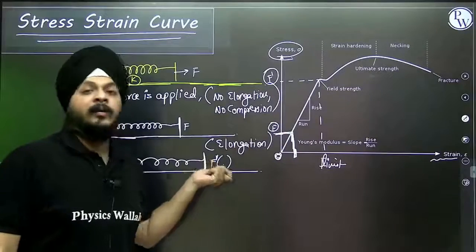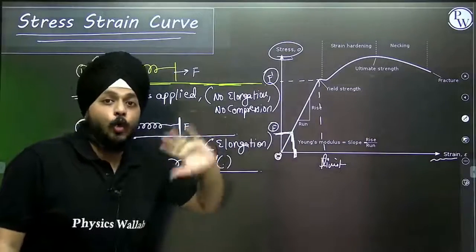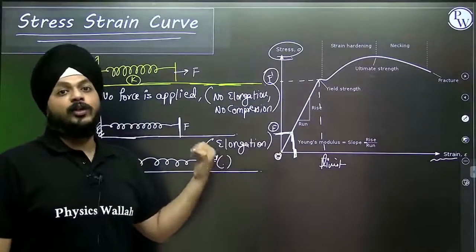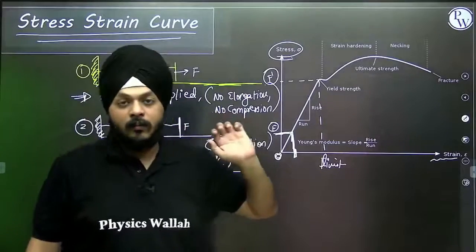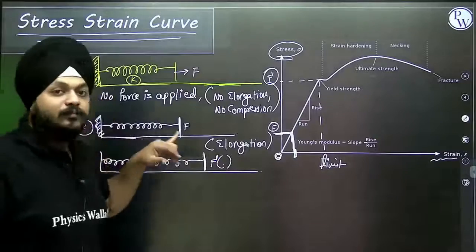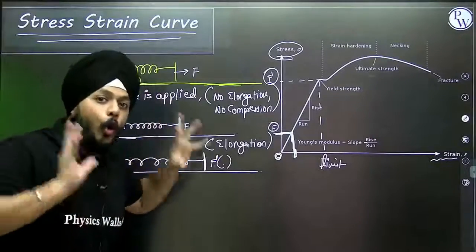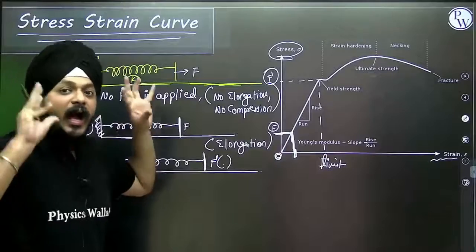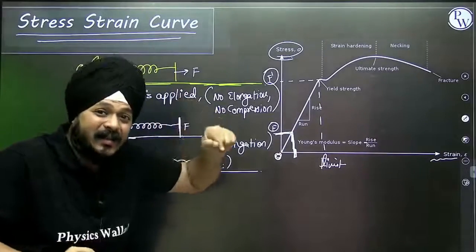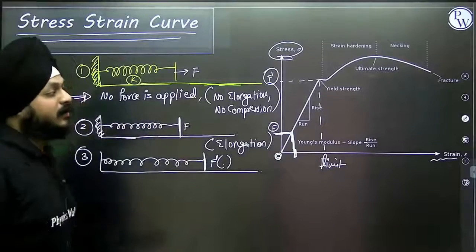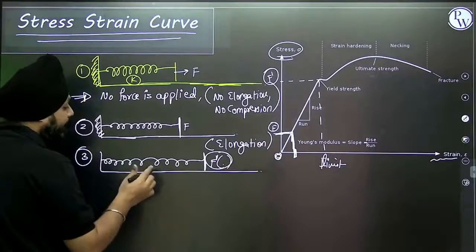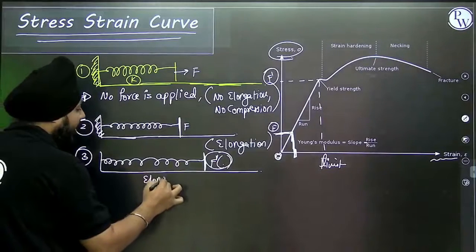Even you can apply 1000 Newton, whatever you want. But there are some limitations of this spring. The spring can hold only up to the value of F, and that is the limit of proportionality. Up to the maximum limit of F dash, this spring can elongate,